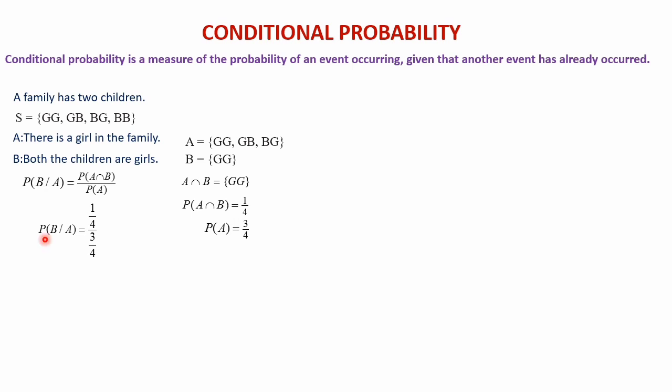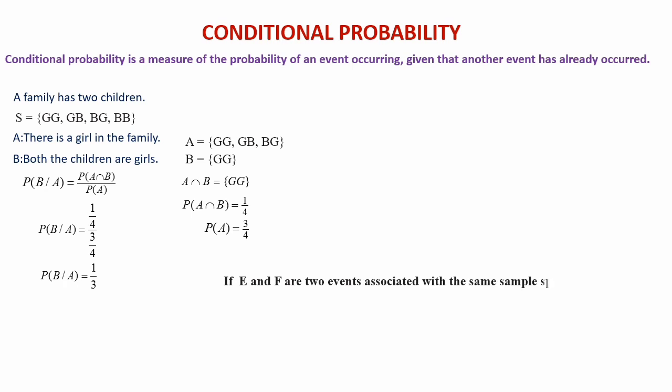That is, P of B given A is equal to P of A intersection B, which we have calculated as 1 by 4, divided by 3 by 4. The 4 will be cancelled. The final answer is P of B given A equals 1 divided by 3. So this is the way we calculate the conditional probability. Here P of B given A means the probability that both the children are girls given that the first one is a girl.